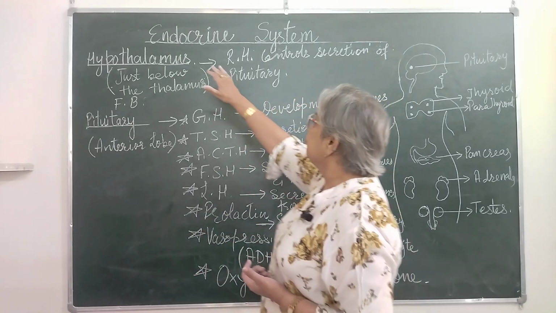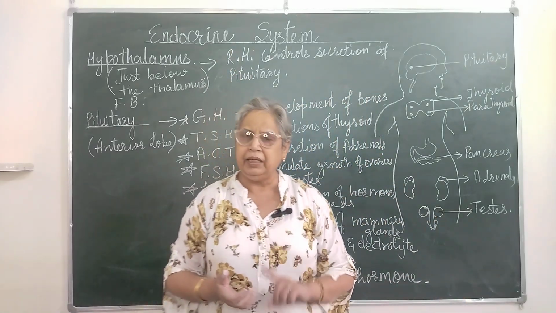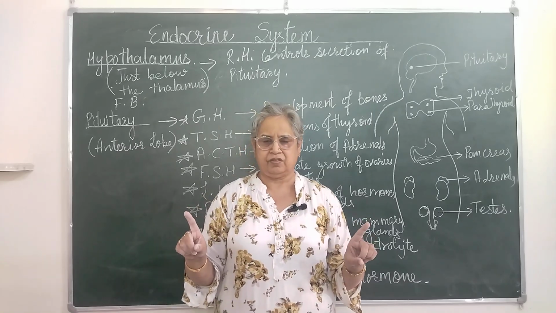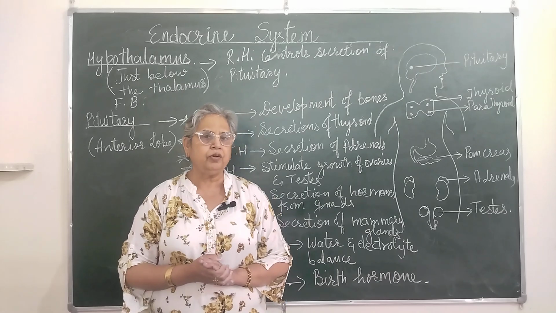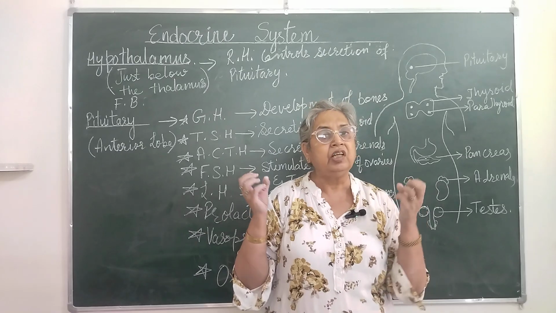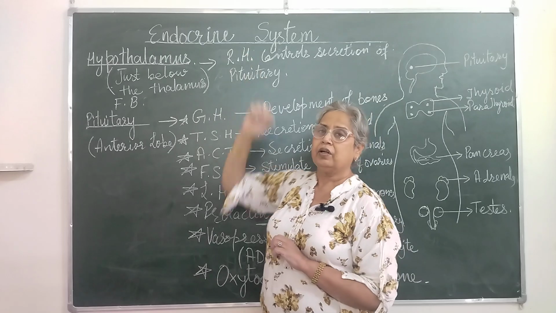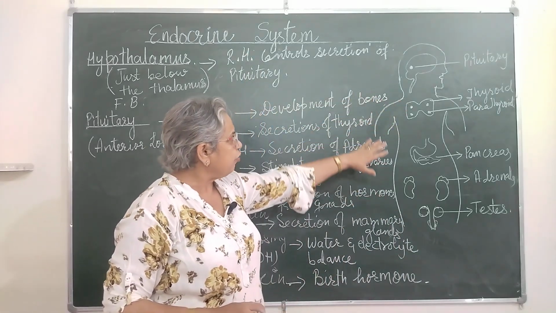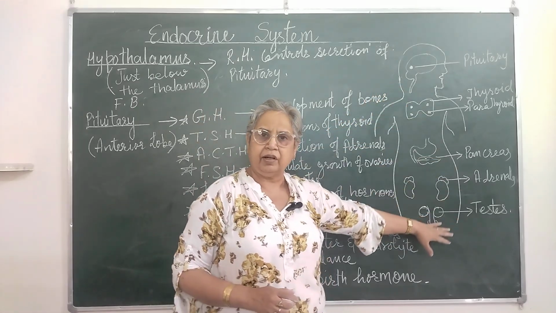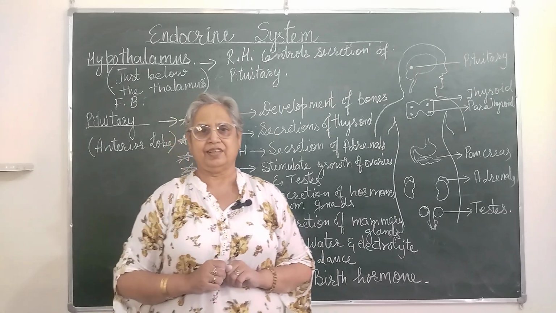Now, what does this word endocrine mean? The word endocrine means the glands which are without ducts. In life processes, we talked about certain glands like liver, pancreas, salivary glands. So they have ducts to pour out their secretions. But when we talk about endocrine glands, which are depicted in this figure, so location is also there and the different endocrine glands are there. They do not have any ducts to pour out their secretions.